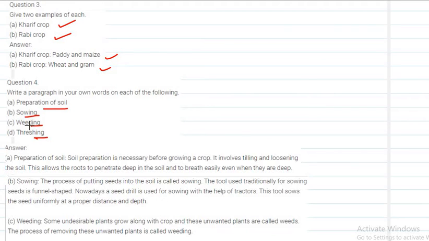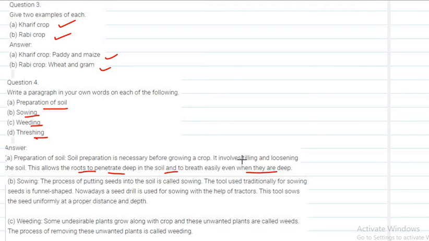First is the preparation of soil. See, before growing the crops, what will you do to the soil? First, you have to loosen. Then you have to turn the soil and loosen the soil. Why do you have to do that? Because the roots of the plant will easily penetrate into the soil and can breathe easily even when they go deep.